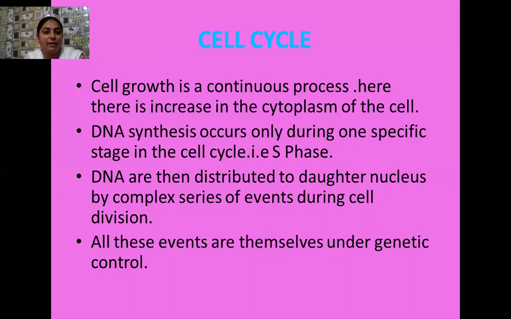It takes place in one specific phase of the cell cycle, and you know that this phase is the synthetic phase, the S phase of the cell cycle. Always remember. Then the DNA later forms its replicas, and this daughter DNA is distributed to the daughter cells during the process of cell division.